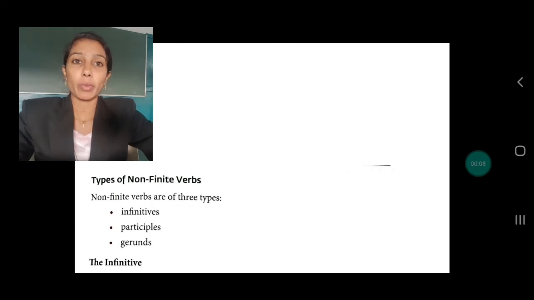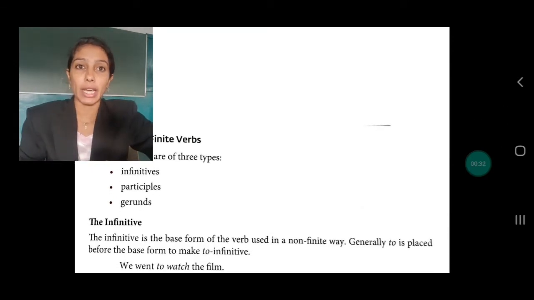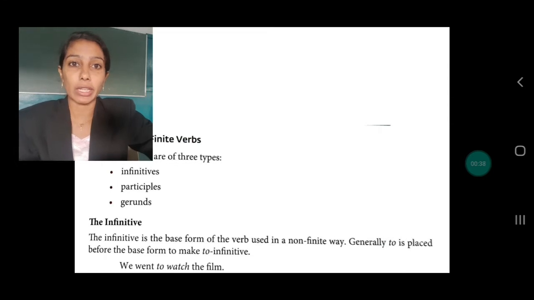In the last video, I explained finite and non-finite verbs. Today I'll explain the different types of non-finite verbs. Non-finite verbs are of three types. Which are they? Infinitives, participles and gerunds. The first one is infinitive, then participles and gerunds.